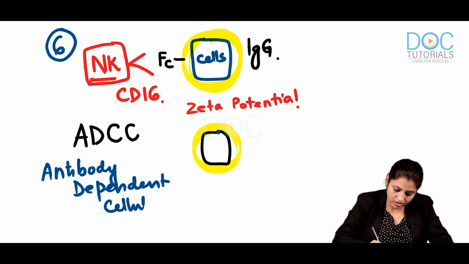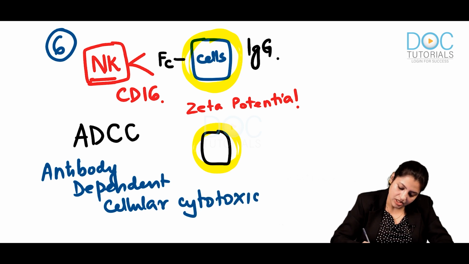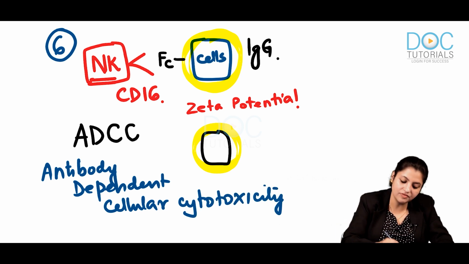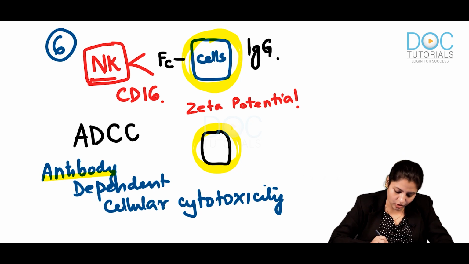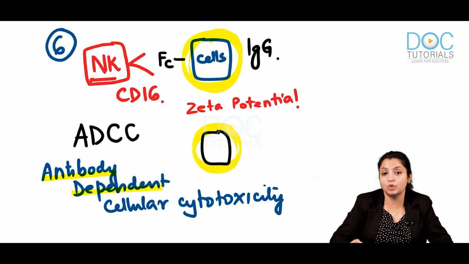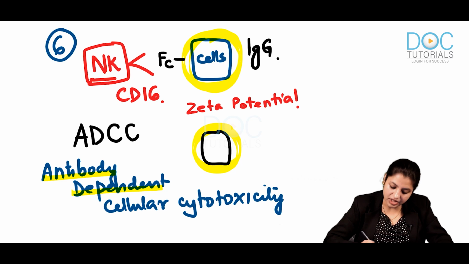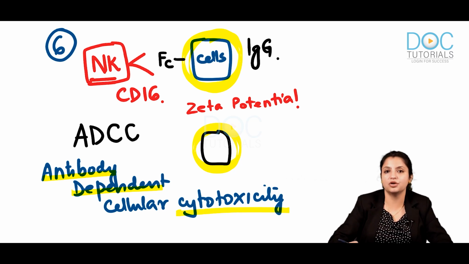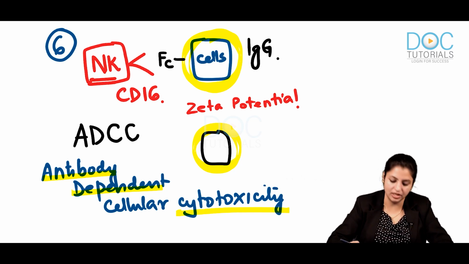Look at the name itself, it is telling you so much. Antibody dependent, that is those cells which were coated by antibody were killed. Cellular cytotoxicity, those cells were killed. And who kills them? NK cell.